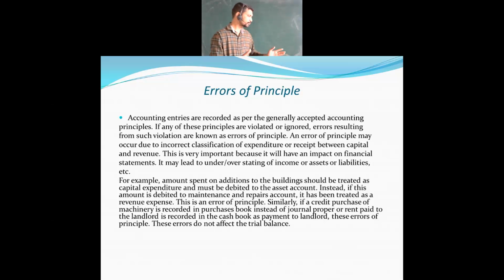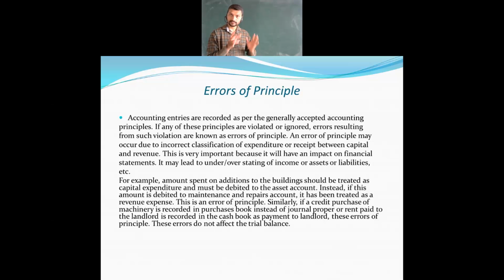See, what happens over here is, some of the time we are purposefully making errors. Those purposeful errors we call errors of principle. I will repeat the concept one more time. If you are making expenditure on a building, it is an asset, so you have to take it as capital expenditure.